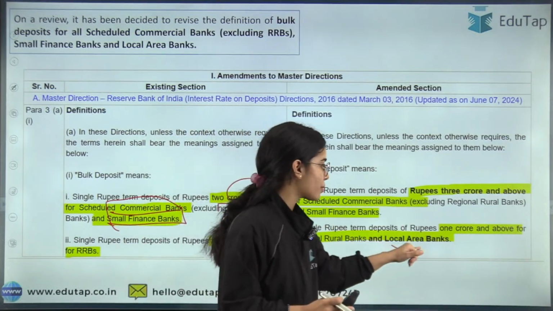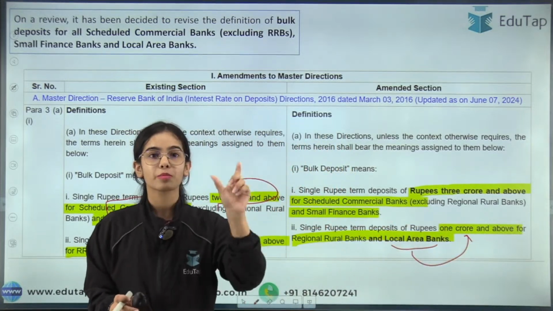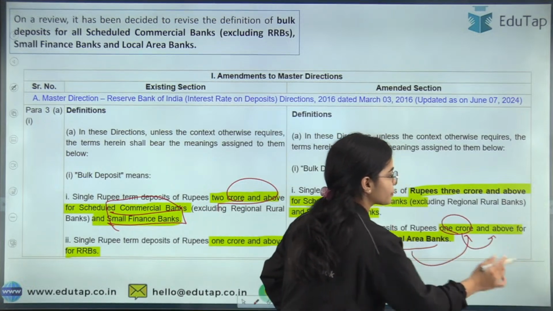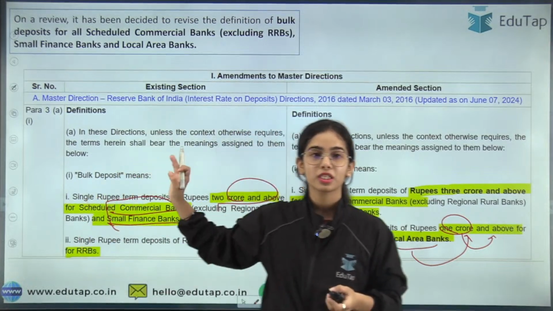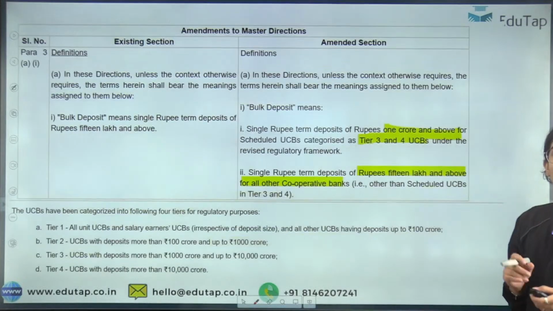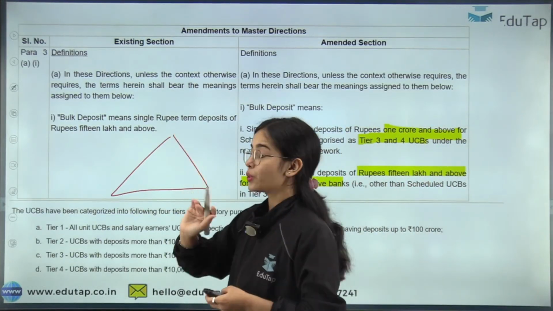But for the local area banks, the same limit has been introduced, that for the local area banks, bulk deposits are single rupee term deposits of 1 crore and above. So these are the current limits that you have to remember. And what were the prior limits? From that, this is the increase that you can see. Now for the urban cooperative banks, do you remember the limit?